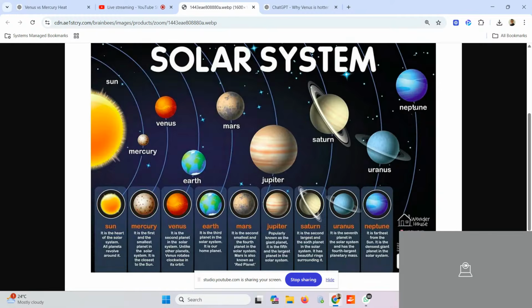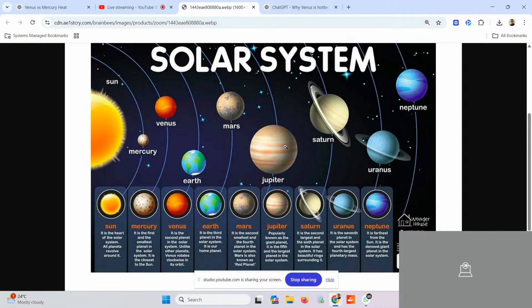So in the exam, they ask you questions like: tell me the planet which is closest to the Sun. Mercury. Tell me the planet which is the farthest away from the Sun. Neptune. The closest is Mercury, the farthest is Neptune. Then they ask which planet is the hottest and which is the coldest. The hottest is Venus and the coldest is Neptune.